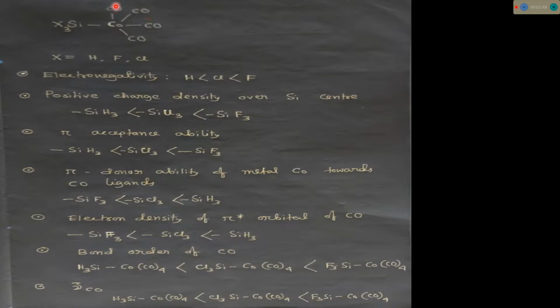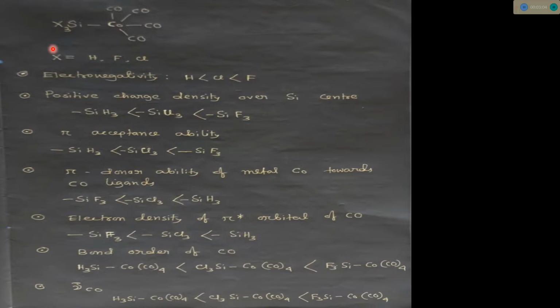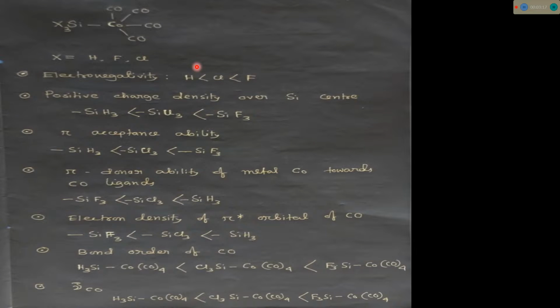This is a cobalt carbonyl complex with a SiX3 kind of ligand: 4 carbonyl ligands and 1 SiX3 ligand. X is hydrogen, fluorine and chlorine for the three cases. So consider this complex, listen carefully, and you can also note it down in your copy.